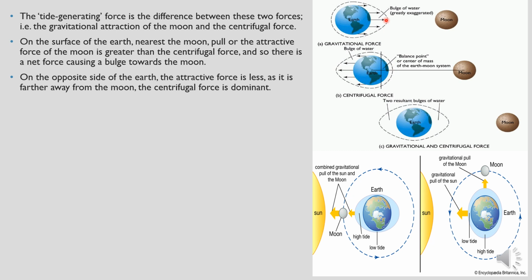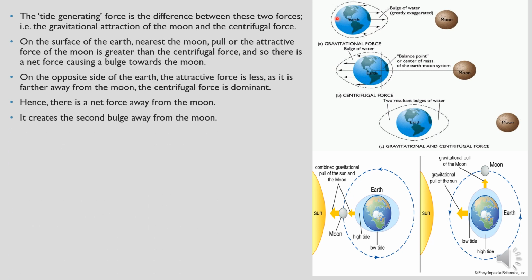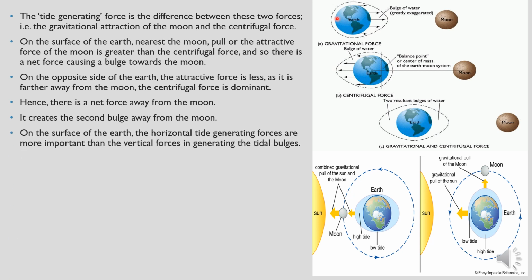So on the opposite side of the earth, the attractive force is less. Can you see over here, this is closer towards the earth, so it is farther away from the moon. And one more thing is, the earth itself, only this side of the earth will have this gravitational pull, the other side will be covered. So that is the reason why the attractive force will be less on the other side. So because of that, the centrifugal force is dominant. Hence there is a net force away from the moon. So it creates the second bulge away from the moon.